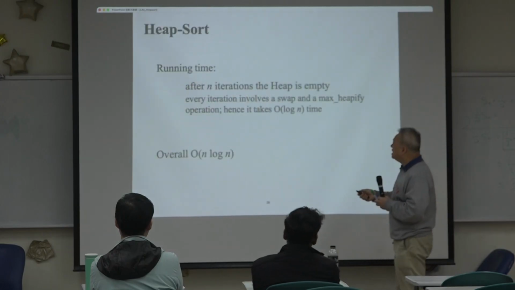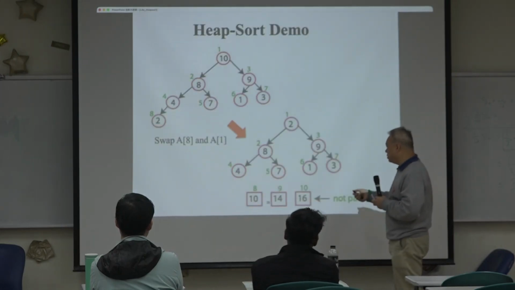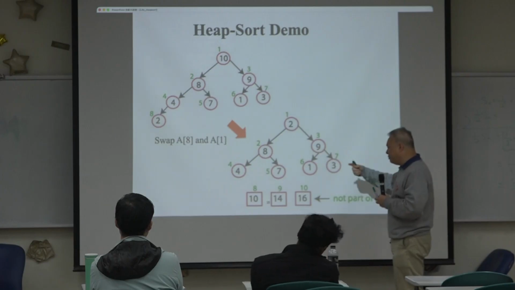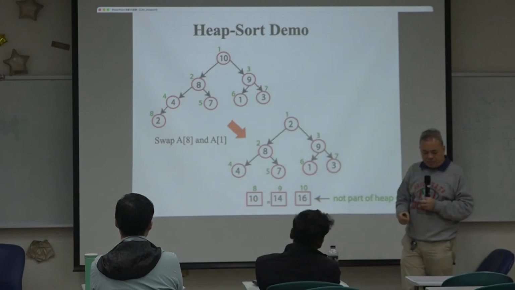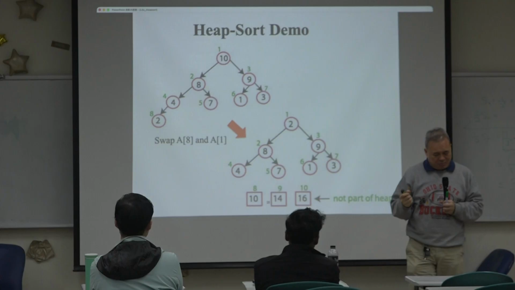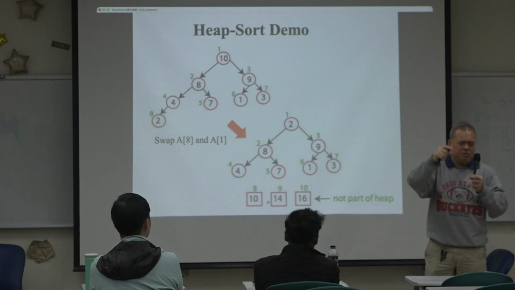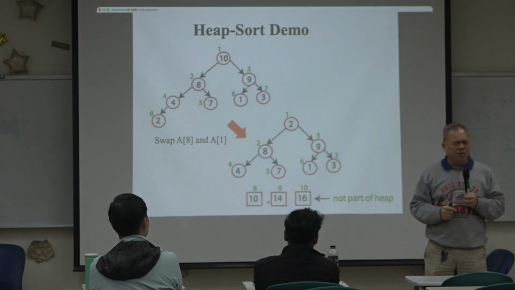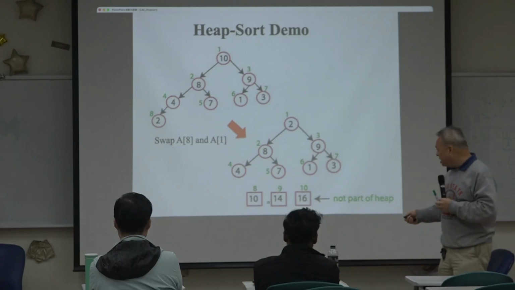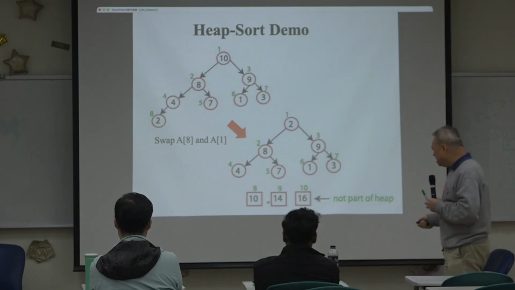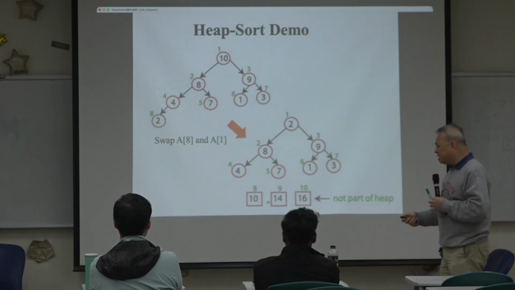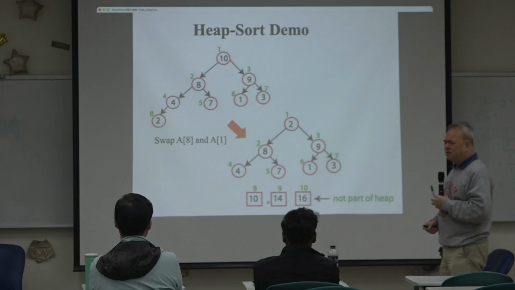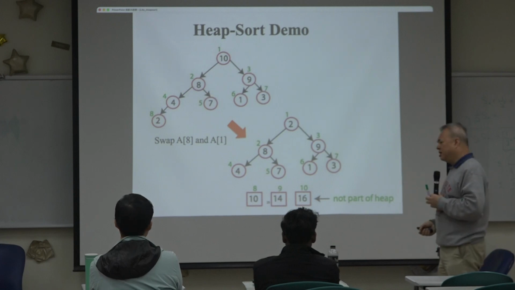So we keep doing that. Every time we finish the max heapify job, we can do a swap to put one number in the right place. Eventually you are building the sorted list of numbers, from the largest one down to the smallest one.